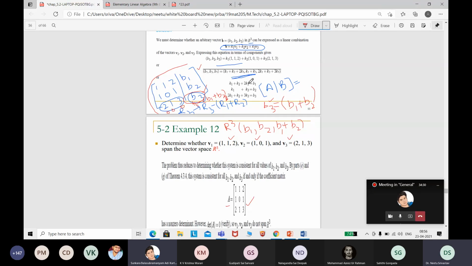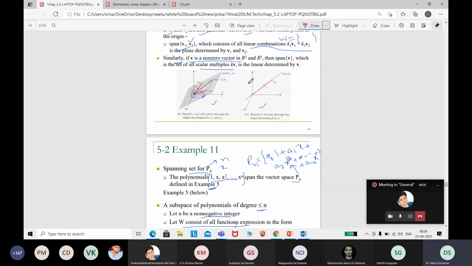In case you want to get the spanning, what should be the condition, ma'am? If I am given a set of vectors v1, v2, v3, correct? I can say that v1, v2, v3 spans R3 if every element in R3 can be written as a linear combination of v1, v2, v3. So that is what I wrote here. You see here, v1 and v2 are the elements. They can be the spanning set for W only if W contains all the elements which are the linear combinations.